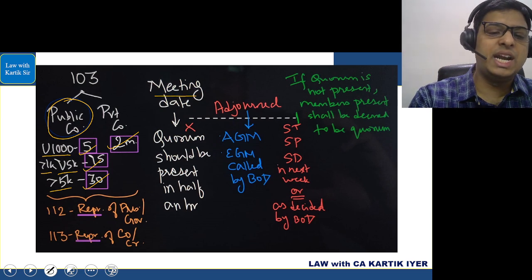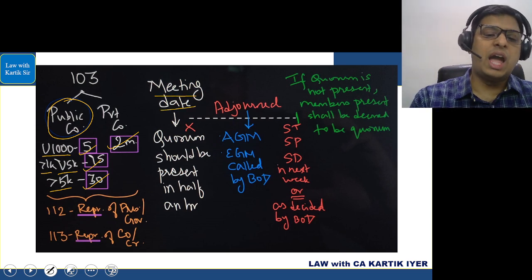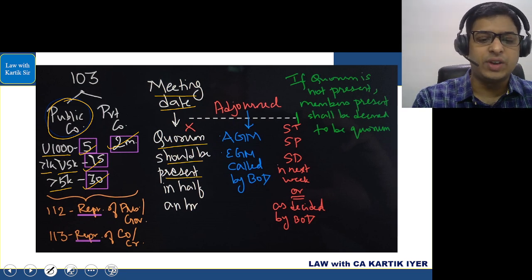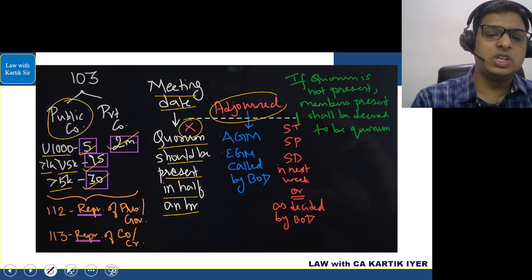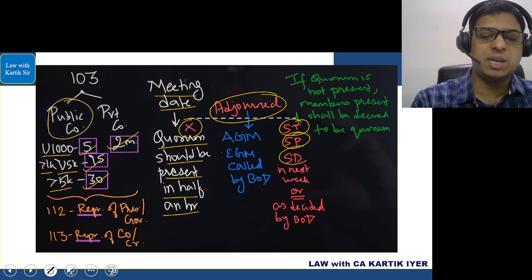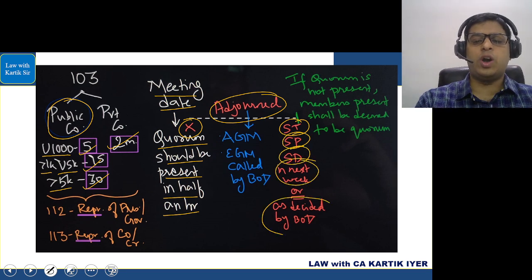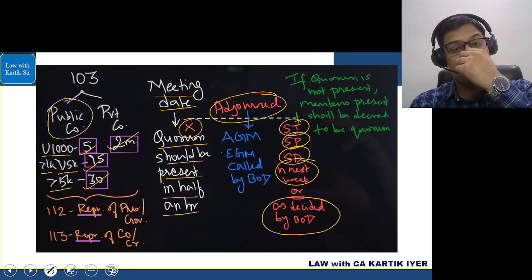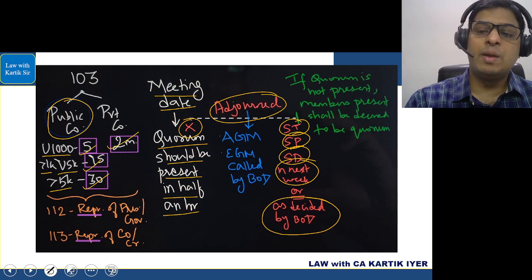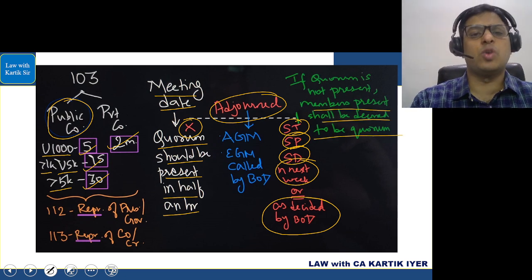If it is the meeting date of the company where we are calling the meeting, and on that date if the quorum is not present within half an hour, then the meeting will be adjourned to the same time, same place, same day in the next week, or as decided by the board of directors. Sir, if even in the adjourned meeting there is no quorum, then the members who are present shall be deemed to be the quorum.